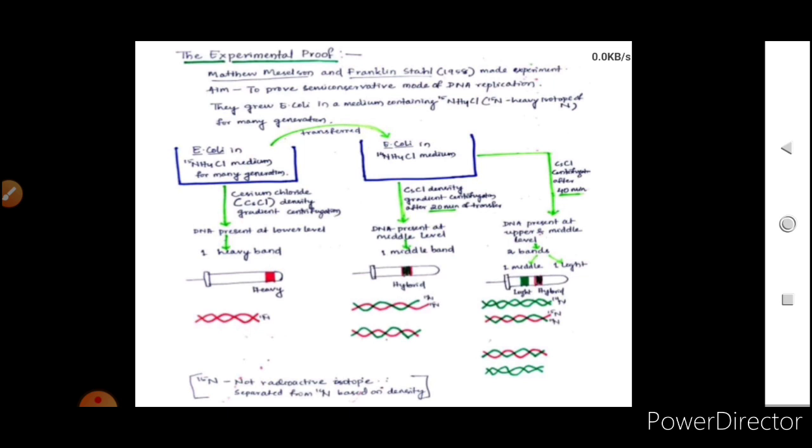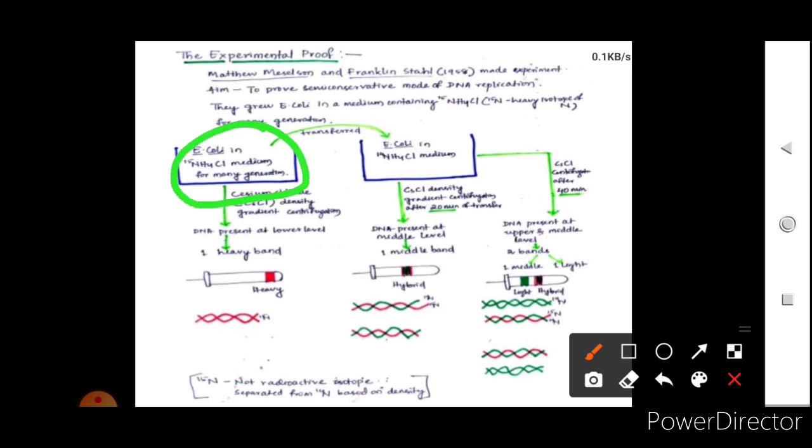So how did they do this experiment? They grew E. coli in a medium containing the heavy isotope of nitrogen, that is 15N, for many generations. Then they did cesium chloride density gradient centrifugation. DNA was present at the lower level and one heavy band was obtained. You can see here what they did. Then they did the cesium chloride density gradient centrifugation, and the DNA was present at the lower level, that is the heavy DNA. So this was the DNA, the red portion which is seen.